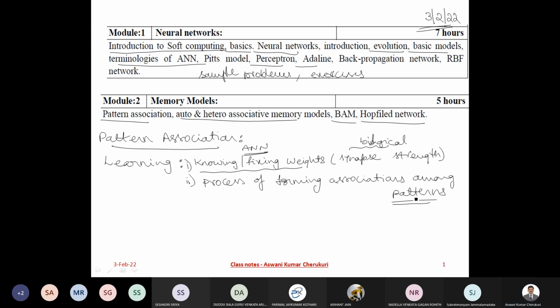It stands for uncertainty, vagueness, and all. Okay, very good. What else? Calculating the weights of neural networks. Very good. What else?